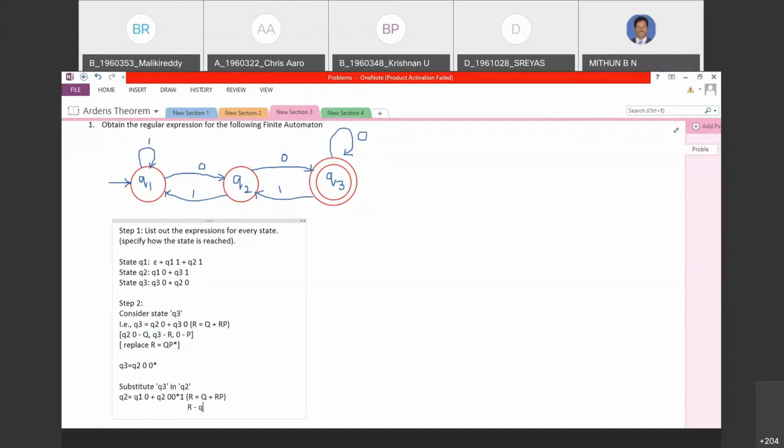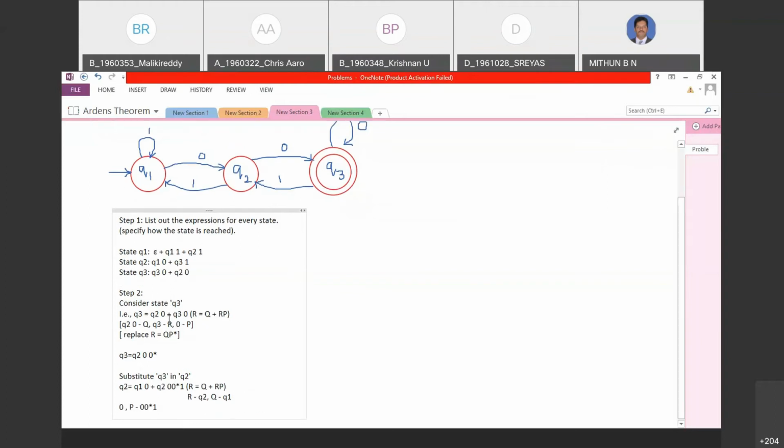R is Q2, Q is Q1 0, P is 0 star 1. So now again apply the formula. It is QP star. So Q2 will be equal to QP star. It is Q1 0, P is 0 star 1. So it will be 0 star 1 whole star.